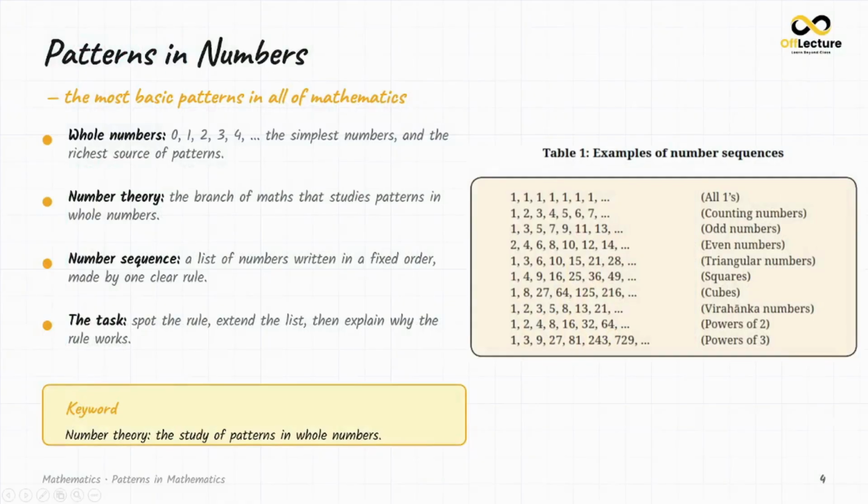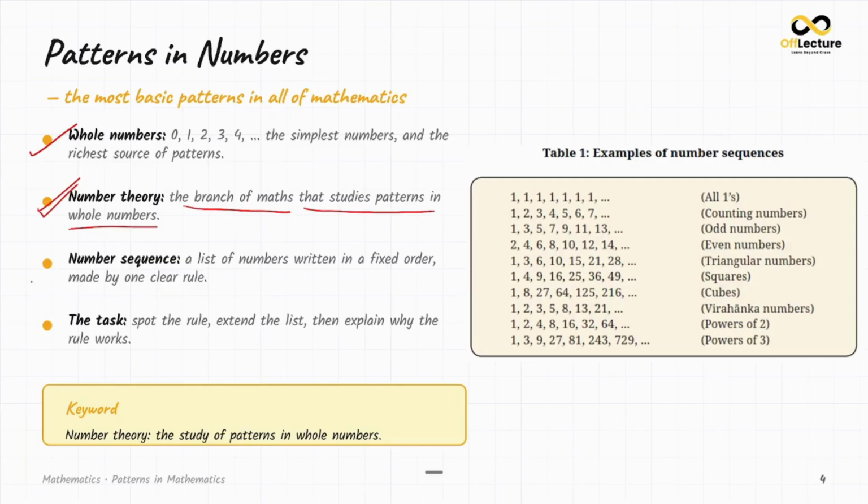now let's start with patterns in numbers, the most basic patterns that we find in all of mathematics. Okay, so the most basic patterns live in whole numbers: 0, 1, 2, 3, 4. These are the simplest numbers and the richest source of patterns. Whole numbers starting from 0, 1, 2, 3, 4 are known as whole numbers. Okay. And the branch of maths that studies them is called number theory. What is number theory? The branch of maths that studies patterns in the whole numbers is known as number theory.